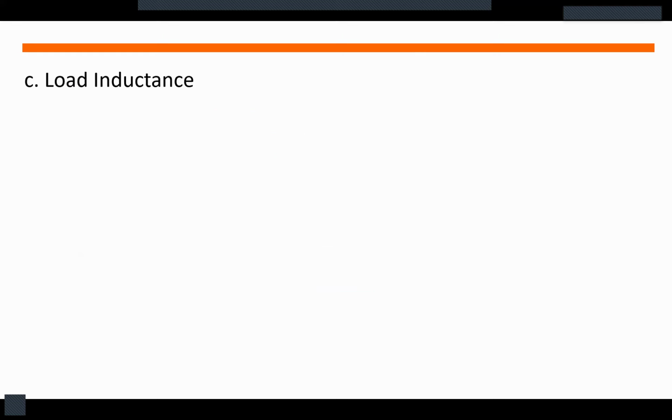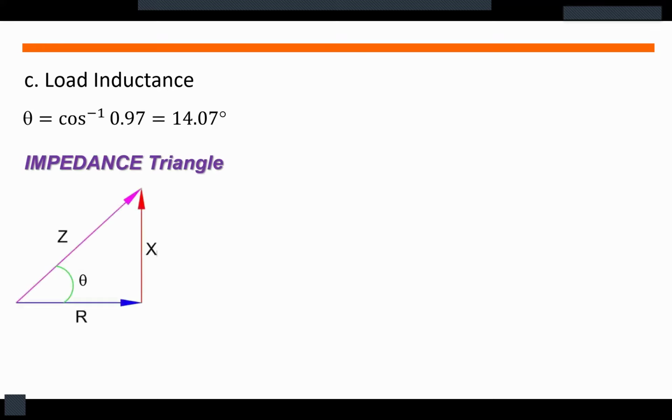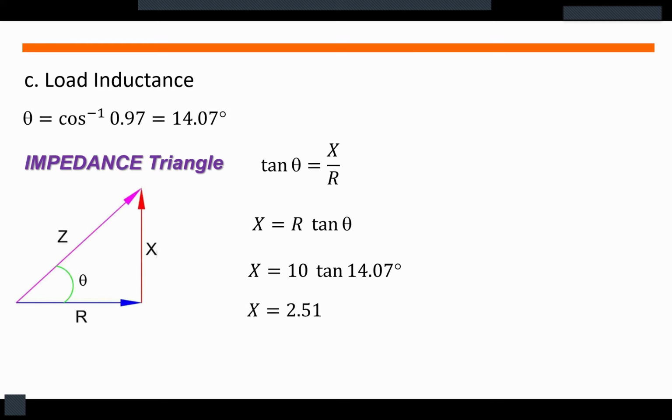So for the load inductance, first we have to convert this power factor to the corresponding angle. So that will be 14.07 degrees. Using our impedance triangle, tangent theta is equal to X over R, or the inductive reactance all over the resistance. So X is equal to R tangent theta. Substitute our values: our resistance is 10 multiplied by tangent 14.07, and the inductive reactance will be 2.51 ohms.